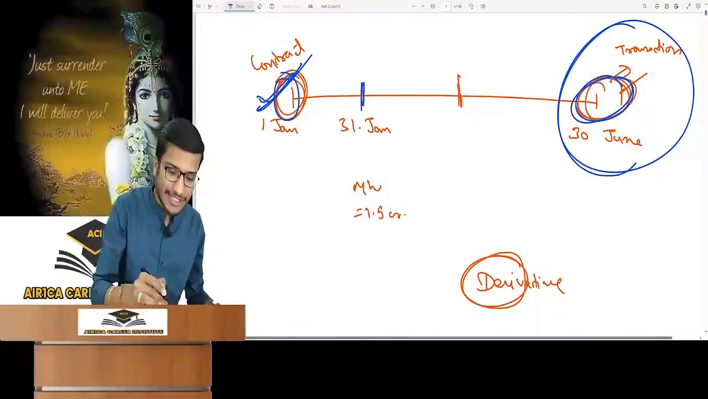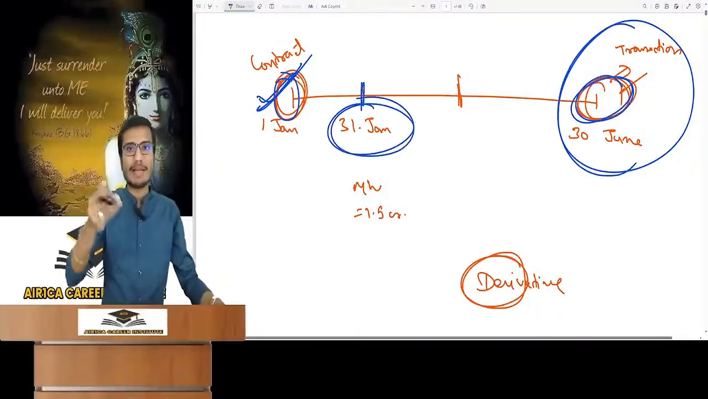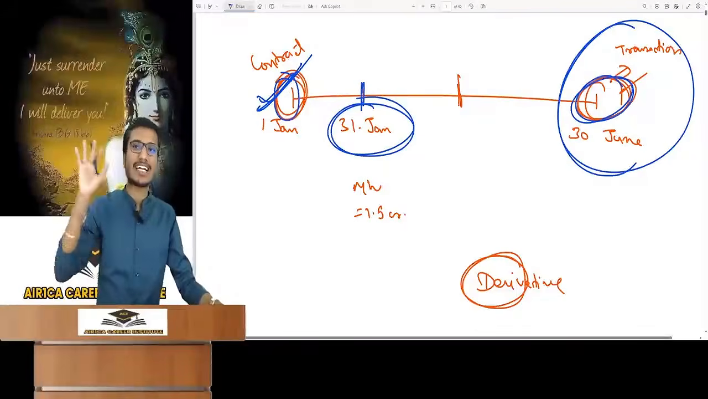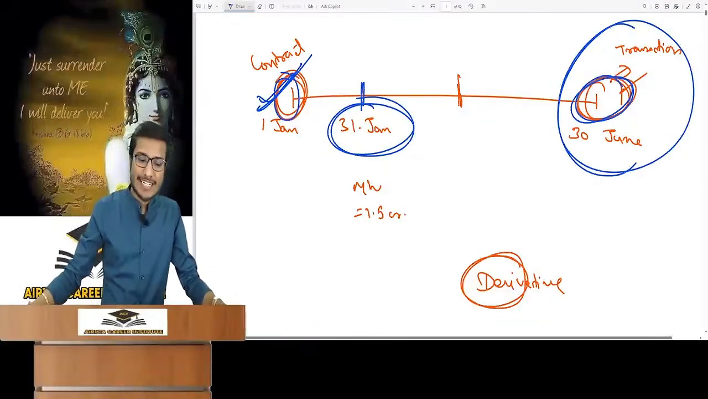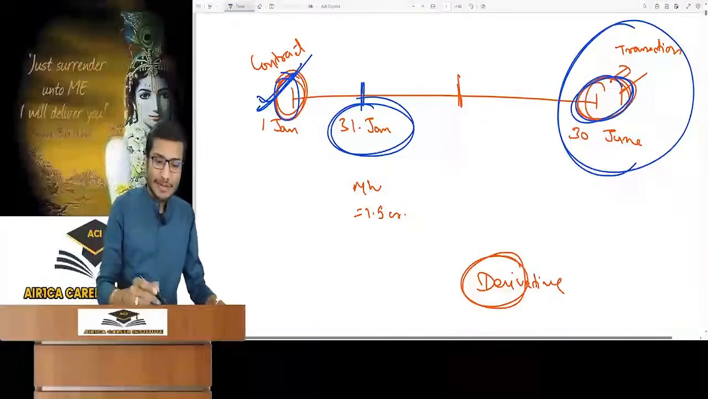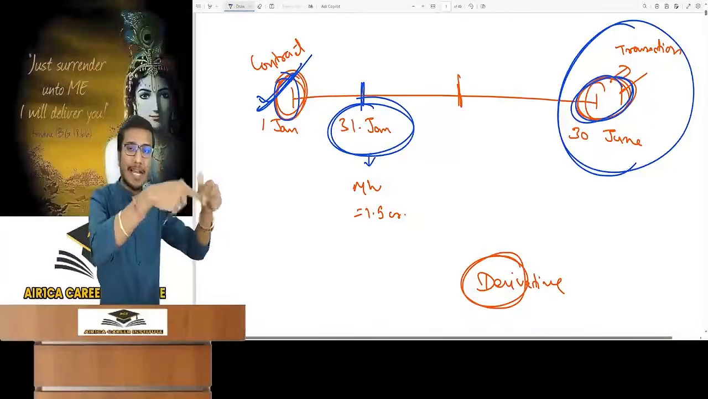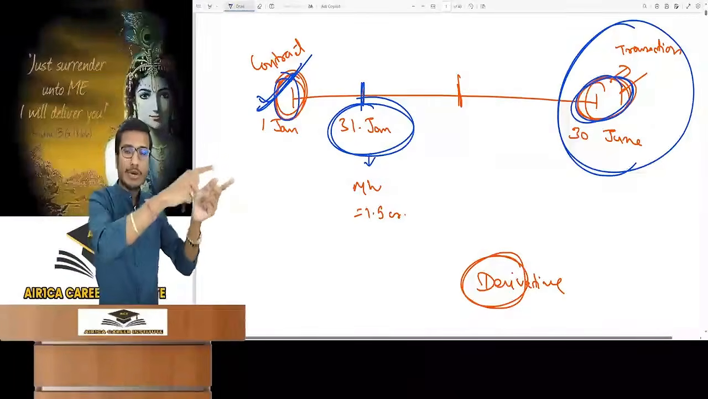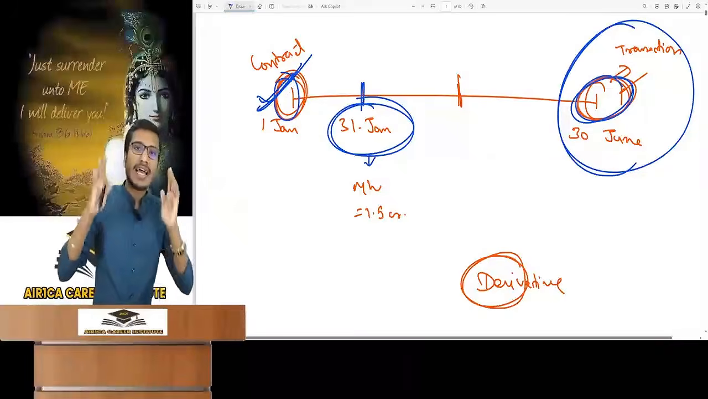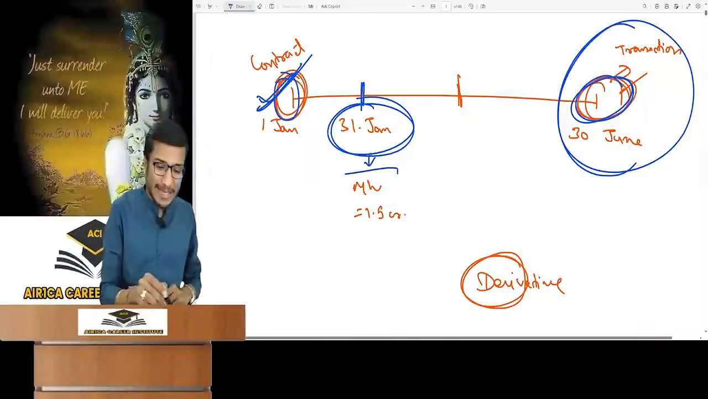So came 31st of January. It's been a month, and so today is the 31st of January. And on this day I saw that the property for which I had contracted that I will buy it on 30 June at rupees 1 crore 20 lakhs, the market value of that property has become 1.5 crore.